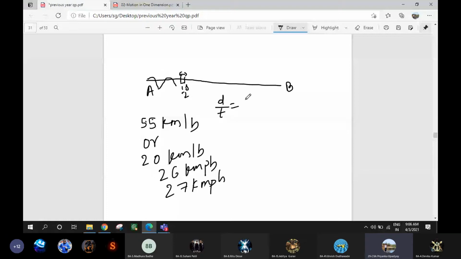So in a vehicle, the speedometer measures the instantaneous speed. Is it clear? Okay. Devika. Yes.